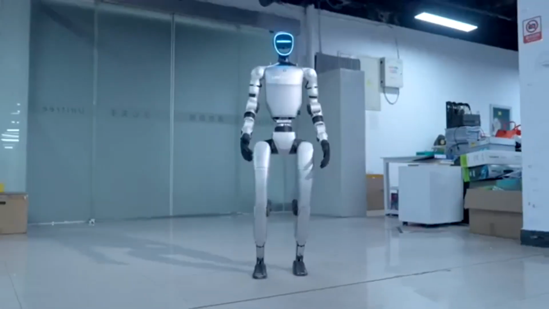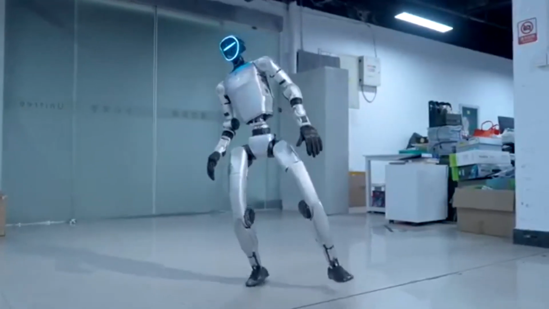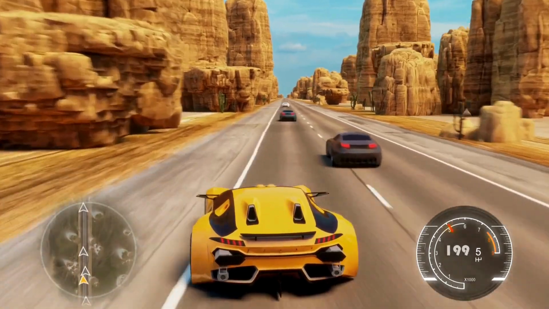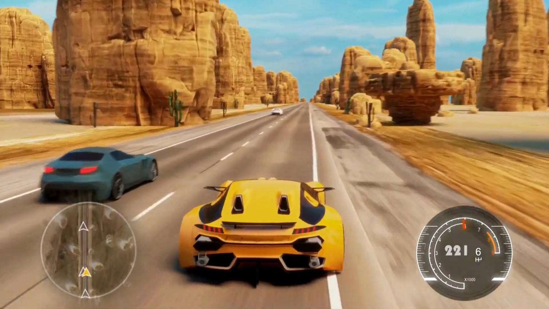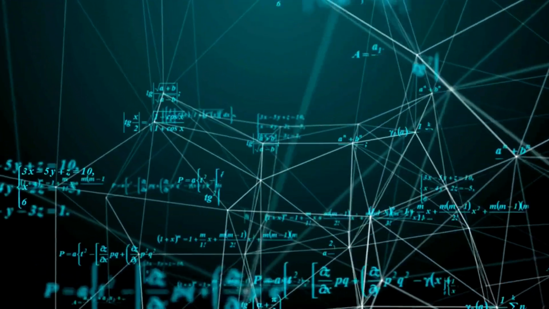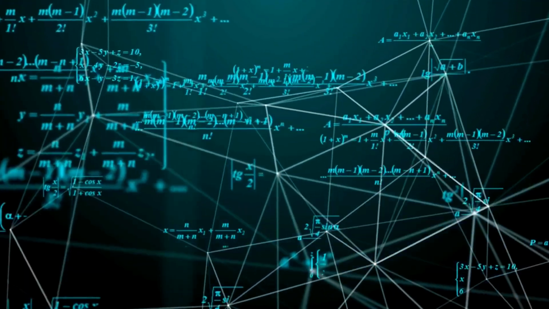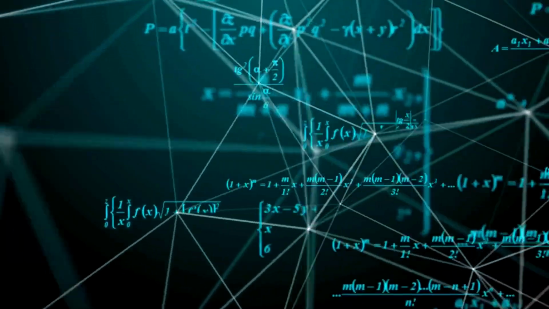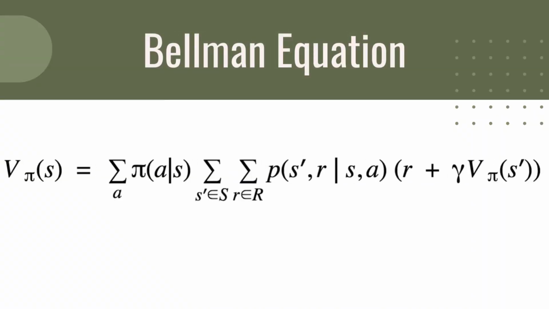Ever wonder how a robot decides which path to take? Or how a game AI knows the best move without being told? Behind the scenes, there's a powerful idea at work. It's hidden inside one of the most important equations in reinforcement learning, the Bellman equation. In this video, we're going to break it down in the clearest way possible.